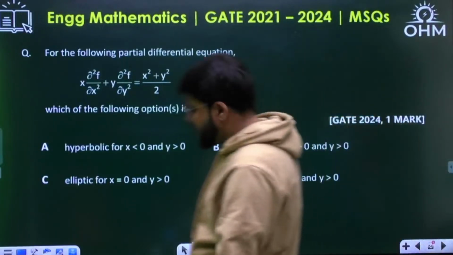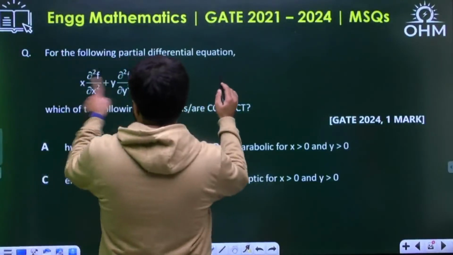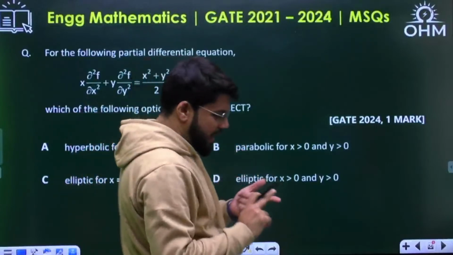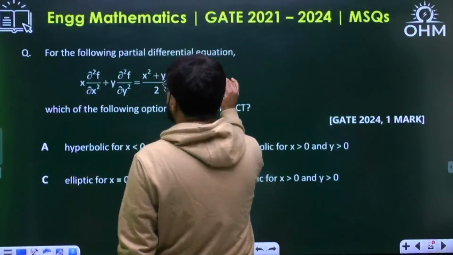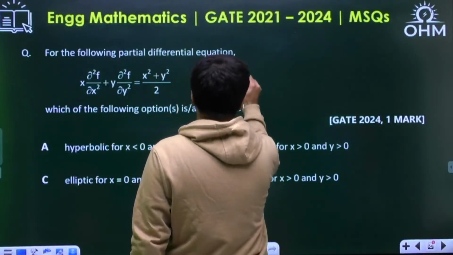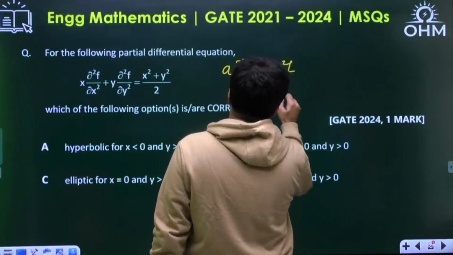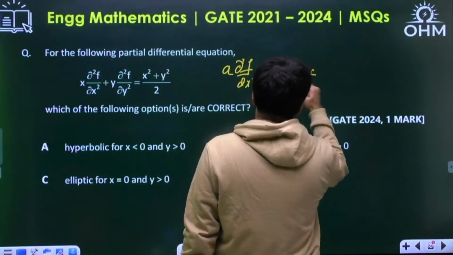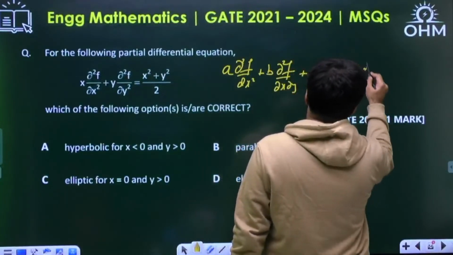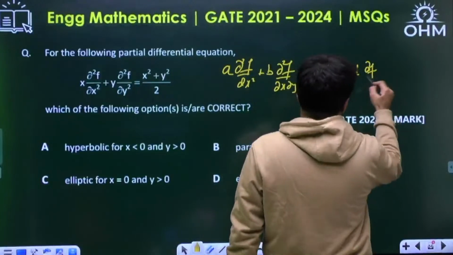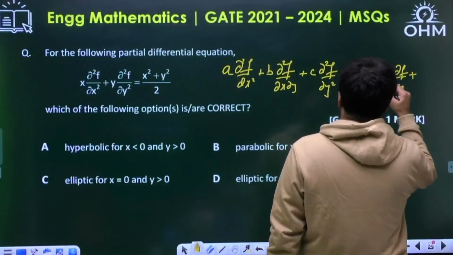Simple one. What is the category of the equation? See, normally it's a second order equation. There's a classification, elliptical, parabolic, hyperbolic, for a linear second order partial differential equation, which we generally write down in the format of A, double derivative d2f by dx square, plus B, double derivative with xy d2f by dx dy, plus C, double derivative with y del 2f by del y square, plus D del f by del x, plus E, first derivative term del f by del y, plus